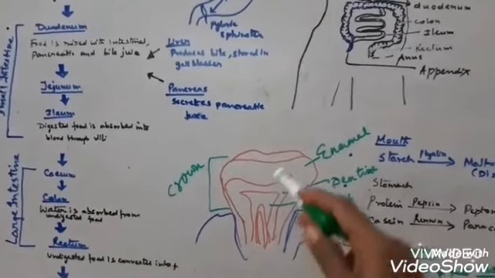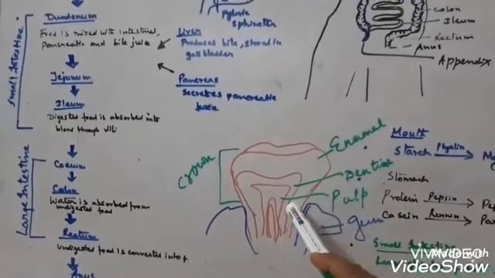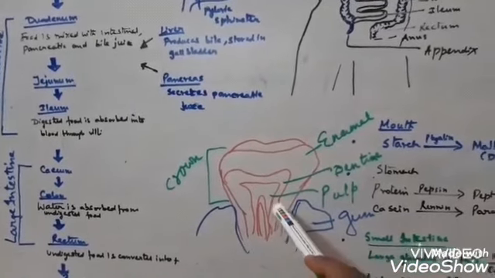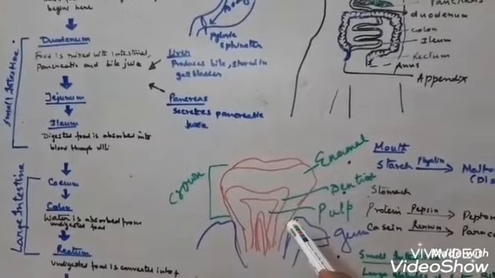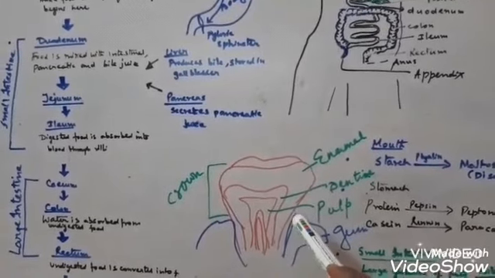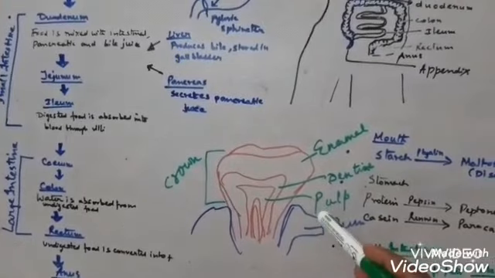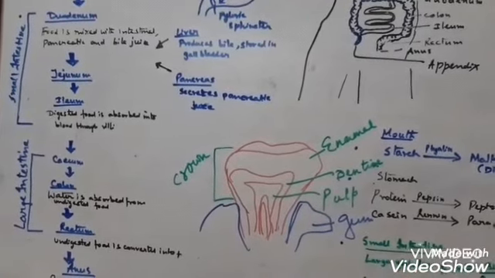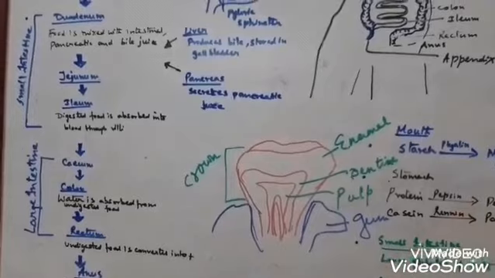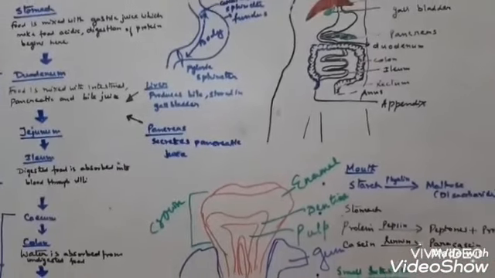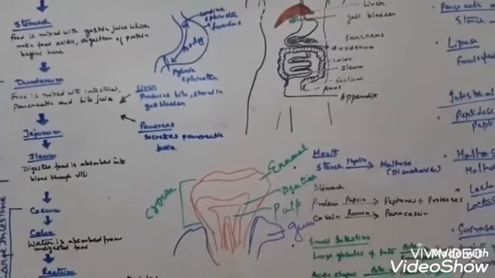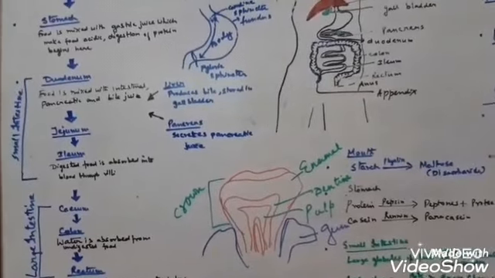The hard tissue, the enamel, the inner layer dentine, and finally the pulp get infected by the bacteria, and there is a strong sensation of pain, and you have to visit the doctor because your teeth will be decayed.